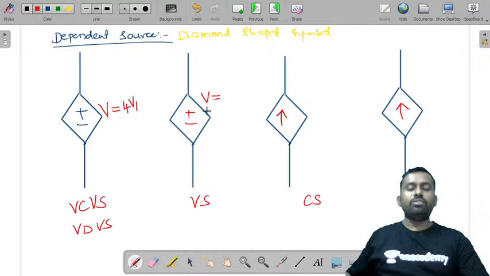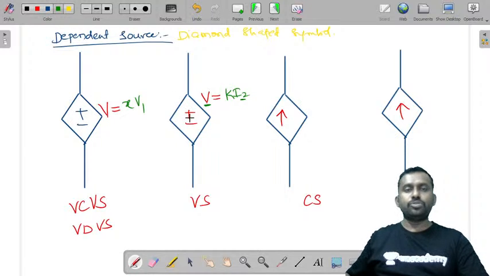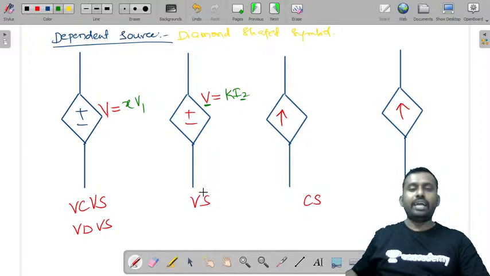Similarly, if the voltage of a dependent source is dependent on something, in some textbooks you will sometimes take it as k V1, and instead you'll write it as k I2. So the value of this voltage is depending on current. This is a voltage source first, and it is depending on the value of current, and this current may be a current at some other element in the given circuit. So this is a current controlled voltage source.